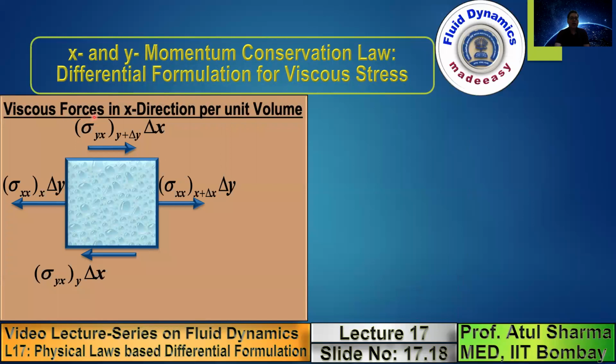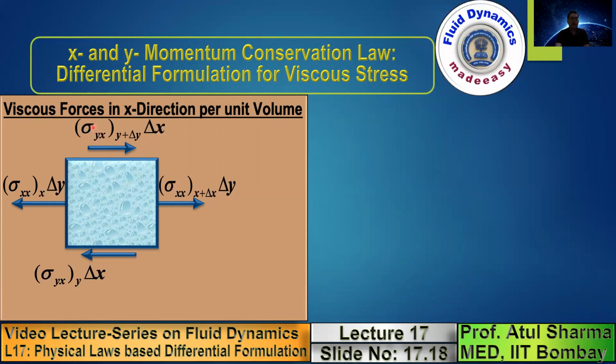I will show you separately the viscous forces acting in the x direction. So these are the viscous forces acting in the x direction. Sigma is the viscous stress. These are the normal stresses, sigma xx, and sigma yx is the shear stress. Delta y is the surface area of the vertical surface, delta x is the surface area of the horizontal surface.